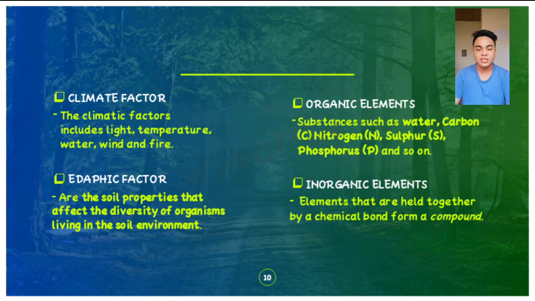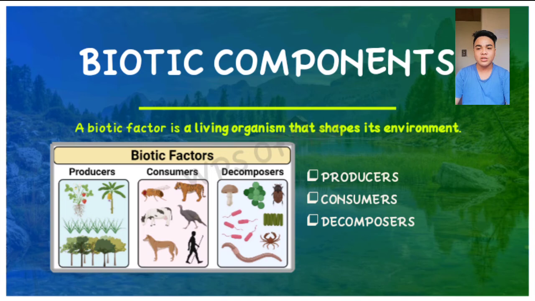An example for this is if the soil is unhealthy, then it couldn't provide healthy food too. So organic elements are substances such as water, carbon dioxide, nitrogen, sulfur, and phosphorus. Inorganic elements are those that are bonded together with chemical compounds.